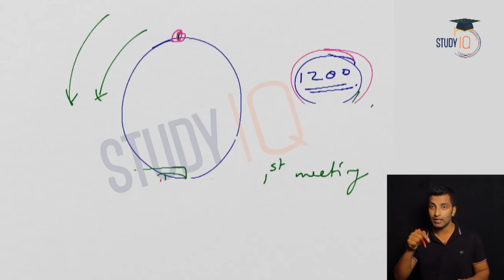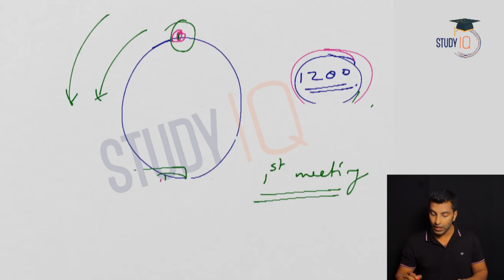But the second question is what I have asked here, that was, when will they meet for the first time at the starting point. So when I ask you when they will meet for the first time, that meeting can be anywhere. But the second question, when they will meet again at the starting point, is a very specific question. You need to see when they will come back at the starting point. So these two are different. We'll discuss both scenarios.